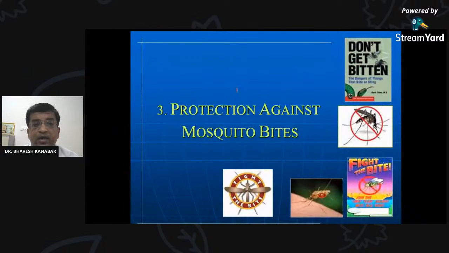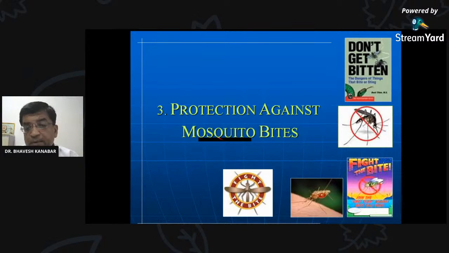So that was about anti-adult measures. Now, personal protection against mosquito bites. In that, we are using some personal protective methods against mosquito bites. So write down the names of those methods. What are you using to protect yourself from mosquito bites? Write that down.